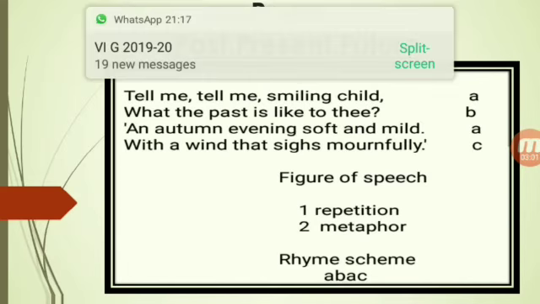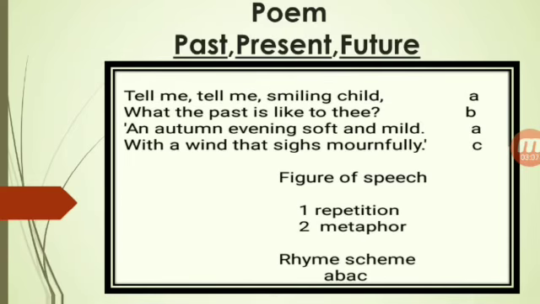Then, in the second line, the last word is d. Is there any match? In the last line, the last word is mournfully. There is no matching sound. So the second line will be B and the last line will be C. Here our rhyme scheme is A, B, A, C.